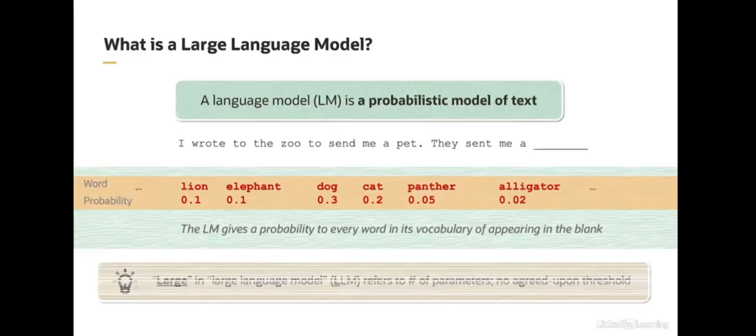Large language models, or LLMs, are no different than normal language models, or simply language models. The first L in the acronym LLM does correspond to the word large, but it is somewhat meaningless. The term large has to do with the number of parameters in the model, but there is no agreed upon threshold at which a language model becomes large, or extra large, or not large.